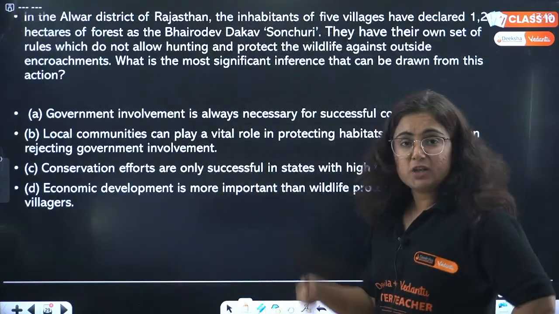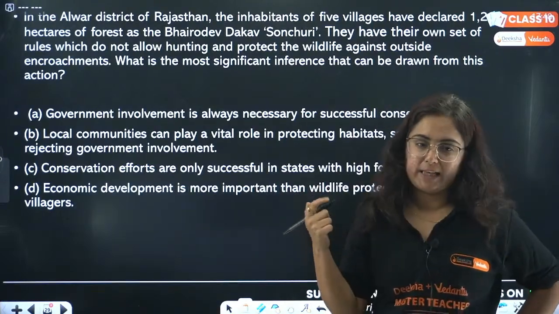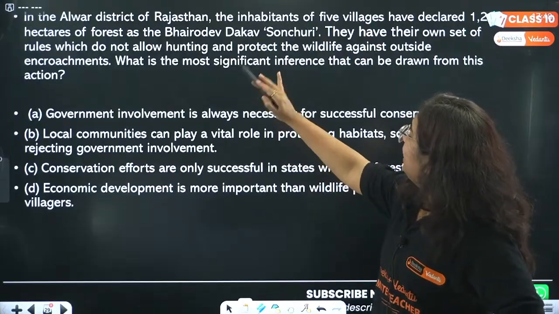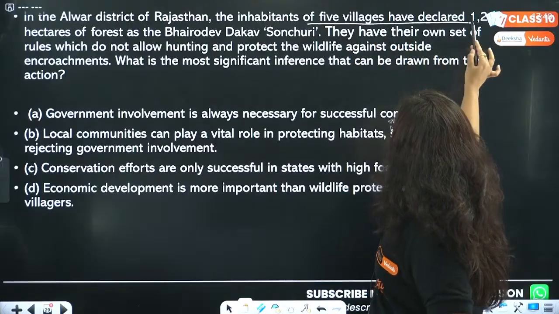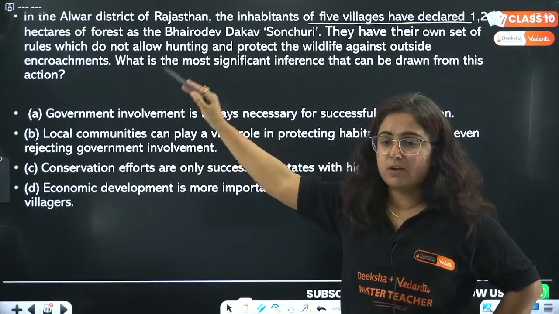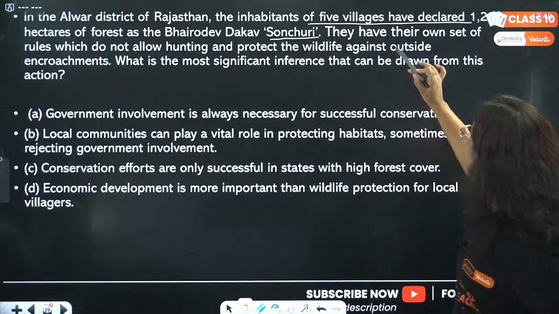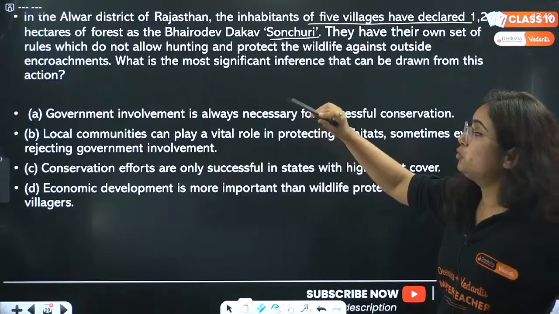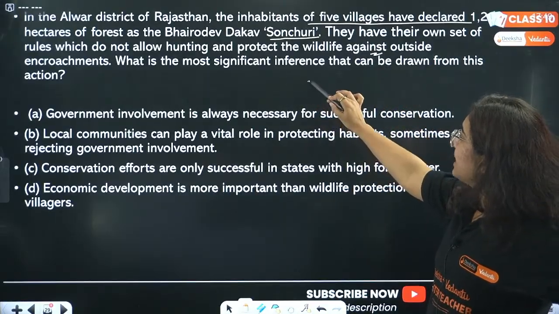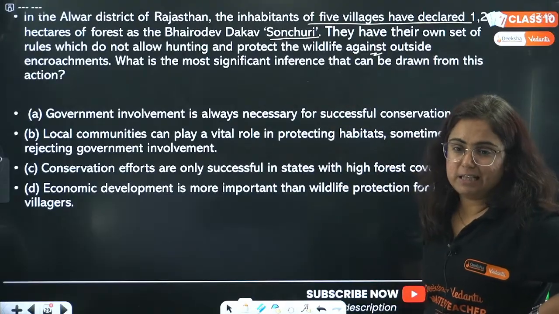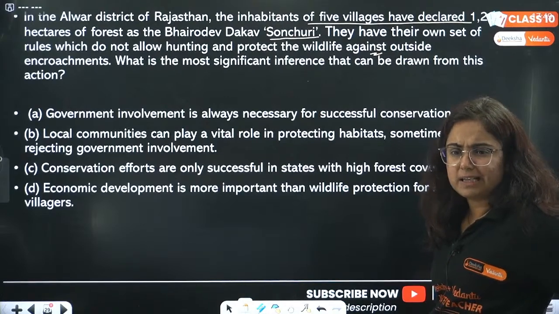Next. We have some questions related to these topics. Let's figure out the answers quickly. The question is: in the Alwar district of Rajasthan, the inhabitants of 5 villages declared 1200 hectares of forest as the Bhairav Dev Dakav Sanctuary. They have their own set of rules which do not allow hunting and protect the wildlife. What is the most significant inference about that? Tell me. Yes, traditional seeds. It was followed by traditional knowledge practice.